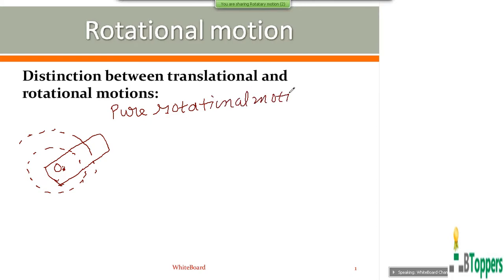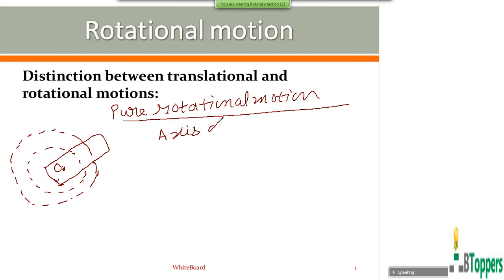So, when a rigid body performs pure rotational motion, every particle of the rigid body moves in a circular path, but the radius of the circular path is not the same for all the particles of the rigid body.